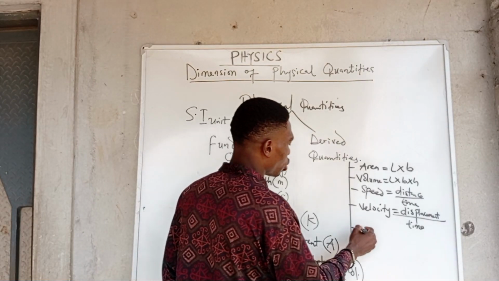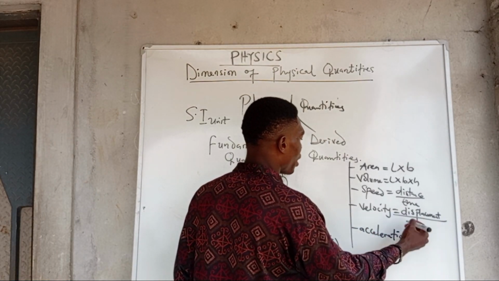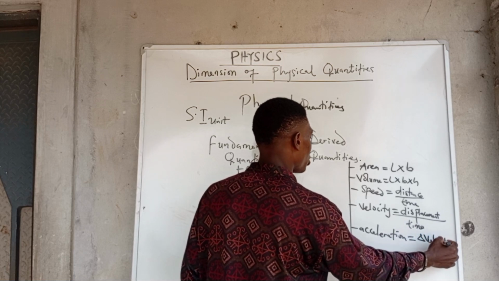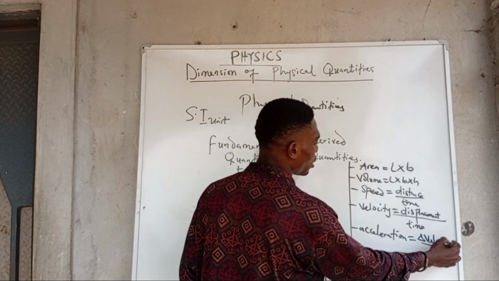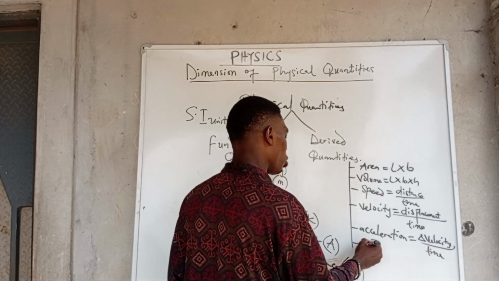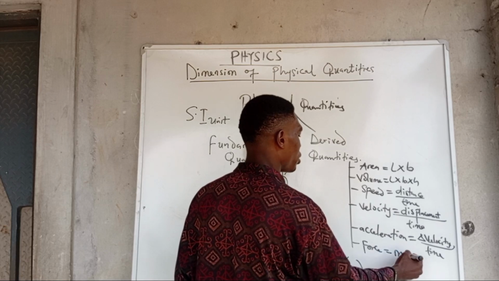All right, so we also have acceleration, and there are a whole lot of them. Acceleration is change in velocity, delta velocity, all over time. And we also have force, which is equal to mass times acceleration.